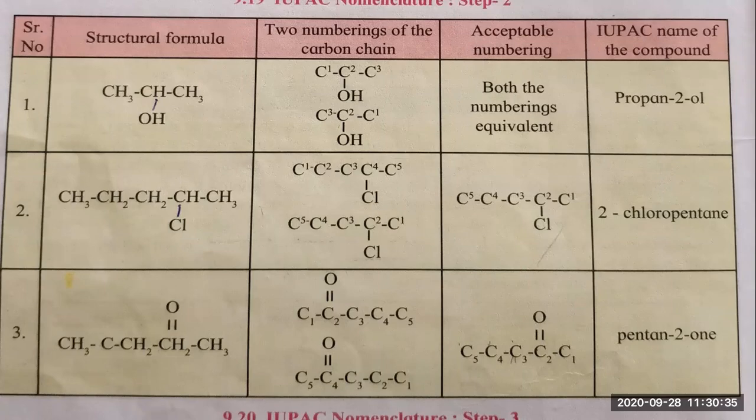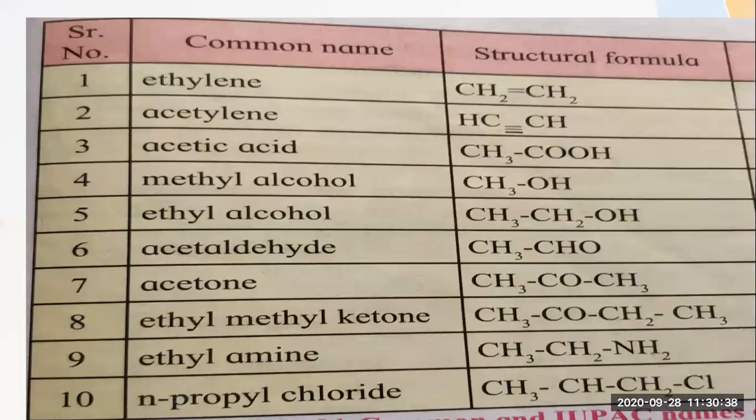Then here are some of the examples which are given in your book. The first one, the common name, is ethylene. The structural formula is given to you. What will be the IUPAC name? You can write in your notebook also, in your textbook also, because the column is not filled. The IUPAC name will be ethene, because a double bond is there, and if a double bond is there, then the type of compound is alkene. So you have to write ethene, because 2 carbons are there.